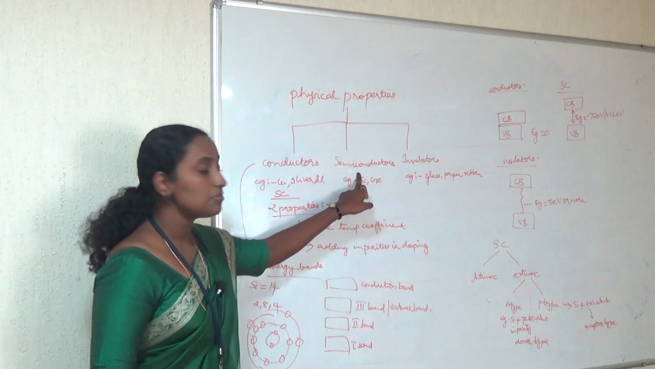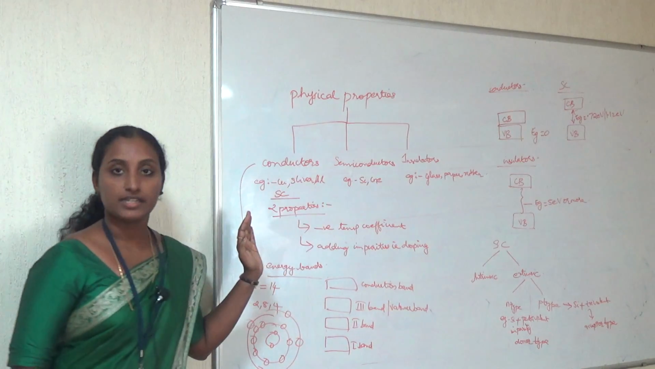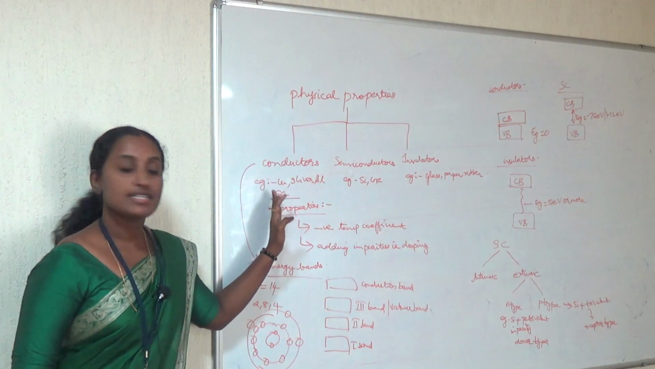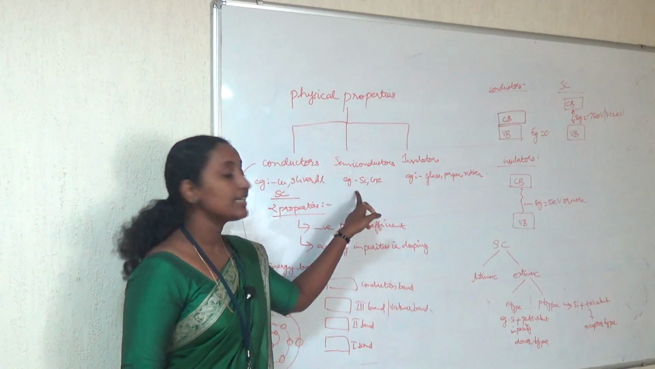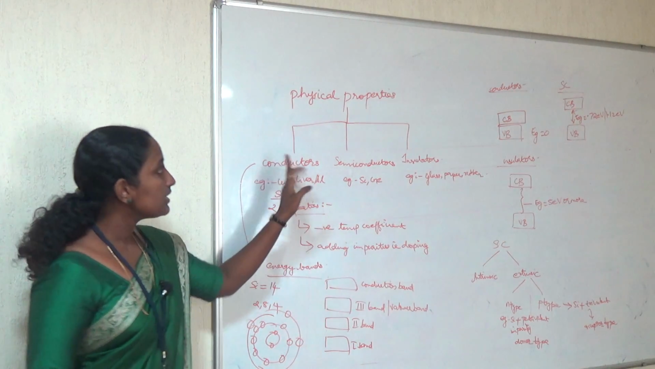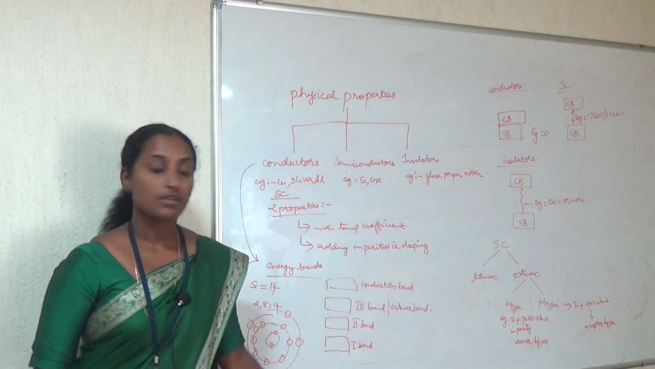So a semiconductor has conductivity higher than the insulator but lower than the conductors. Examples of conductors are all the metals, that is copper, silver, aluminum, and examples of semiconductors are silicon and germanium. This is the major definition of conductors, semiconductors and insulators.